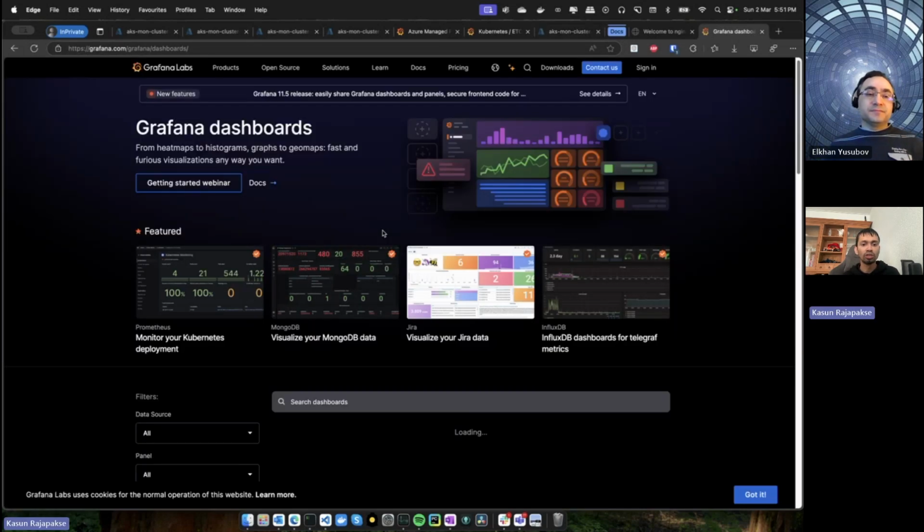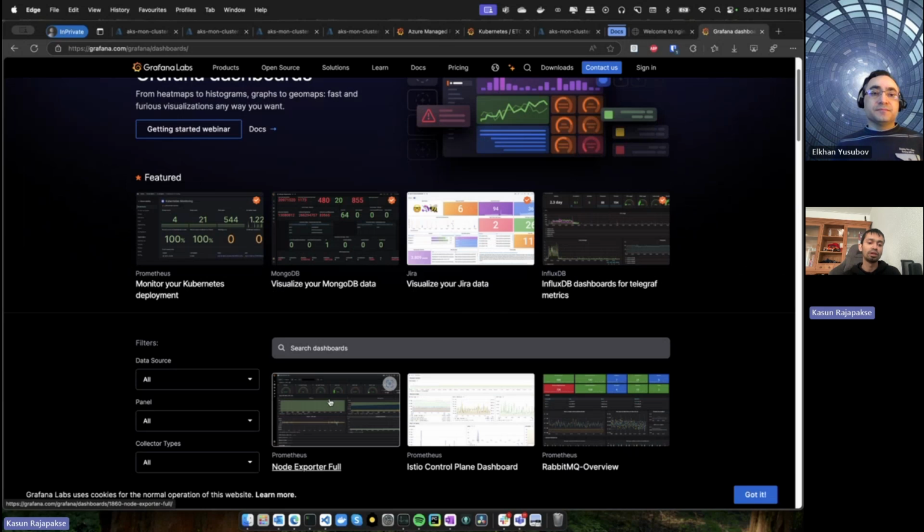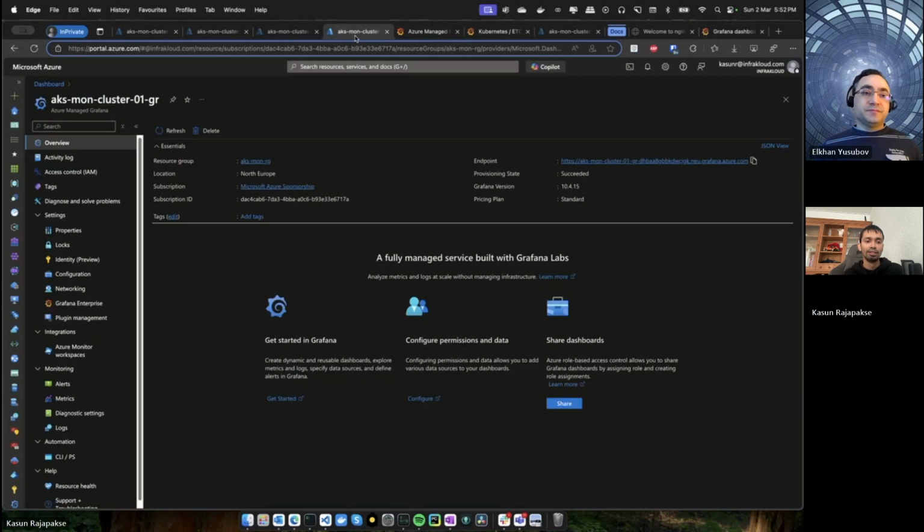So you can go to this gallery, and if you have a specific custom application, like HashiCorp Key Vault or any other application, you can search whether they have a dashboard built by the community. Then you can import this dashboard into Grafana as well. It's really good, right? Definitely. It's better to use the one the community is already using than creating your own from scratch.